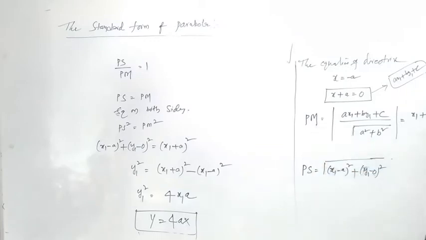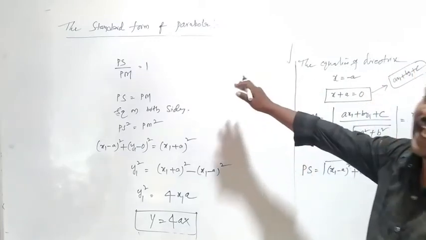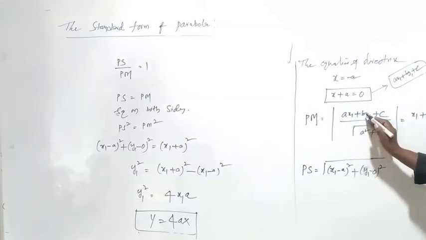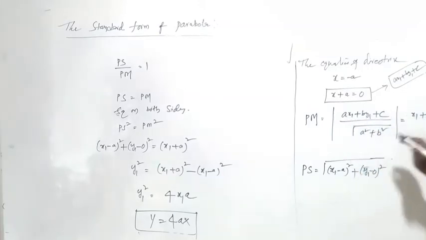So PM is the perpendicular distance from P to the directrix. PM equal to mod of ax1 plus b y1 plus c by root of a square plus b square. So after the simplification, we got x1 plus a. Why? Because a means 1, b means 0, c means a. So it becomes 1. So x1 plus a.